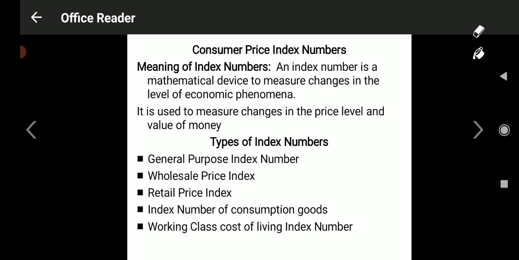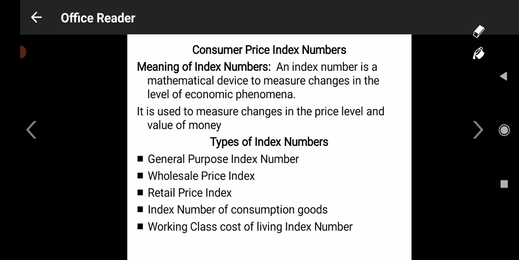Look at the second one, wholesale price index. Sometimes we want to understand what changes have been made in wholesale price compared to the base year price, for example for wholesale goods and services. For that, we can apply the wholesale price index method. With its help, we understand, based on the base year price, what changes have been made in the wholesale price.